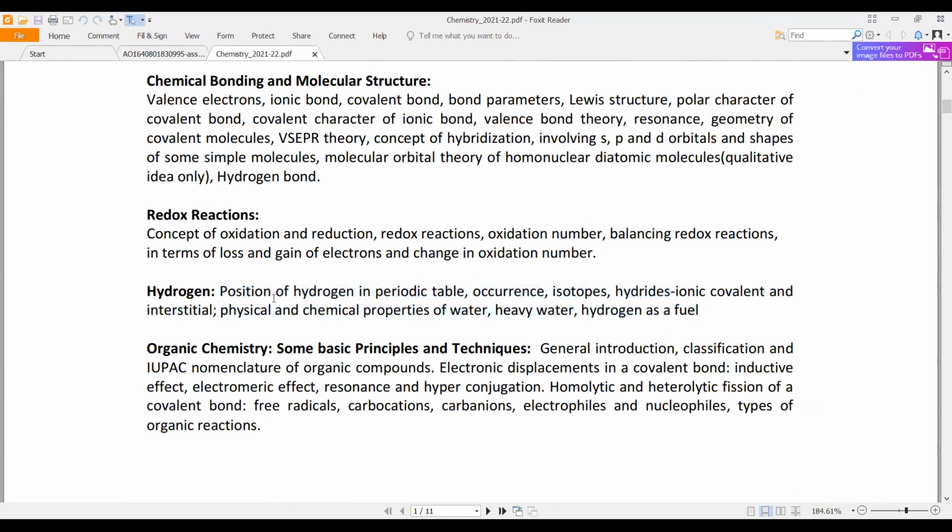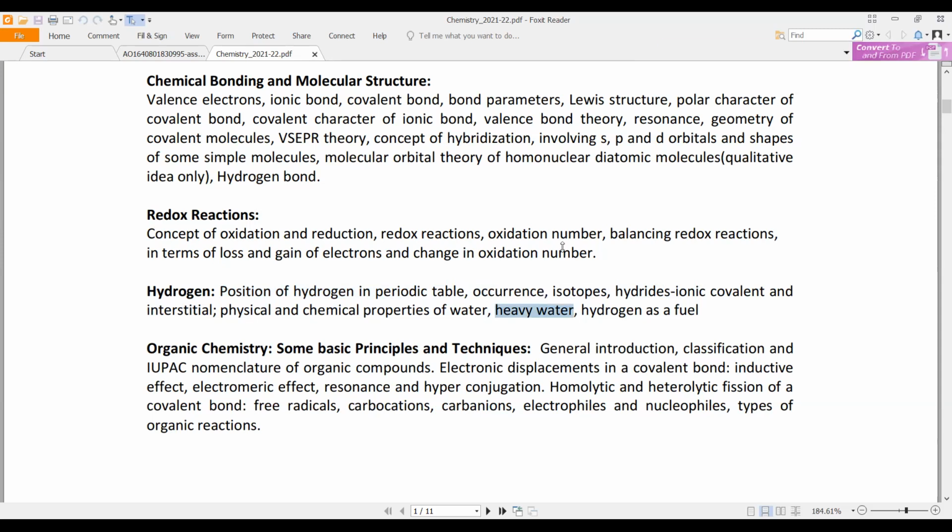This I have already covered. Do you remember from periodic properties that hydrogen does not have a fixed place in the periodic table? It can also be placed with alkali metals. It can also be placed with halogens, right? So we can cover that point. And the isotopes, occurrence and isotopes: deuterium, tritium, ionic, covalent hydrides. The only thing that is important here, I think, is the heavy water.